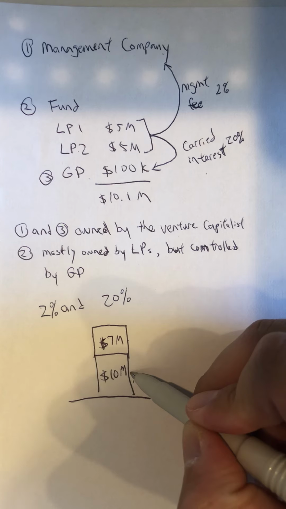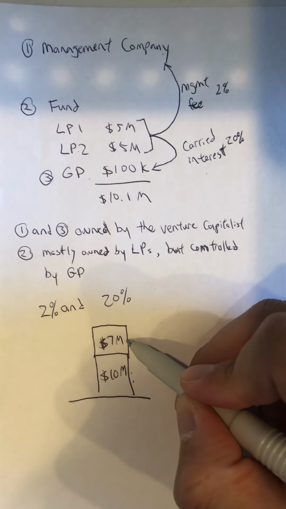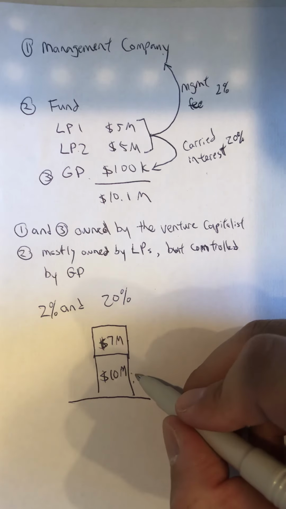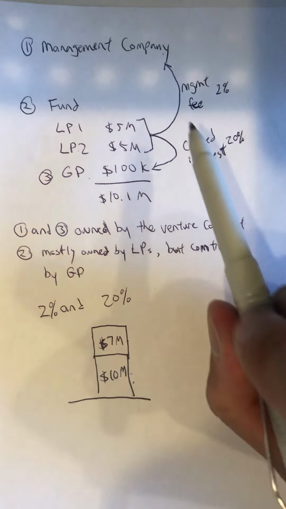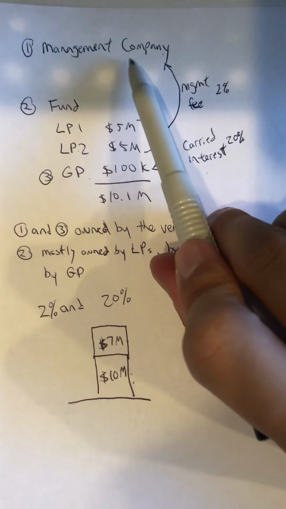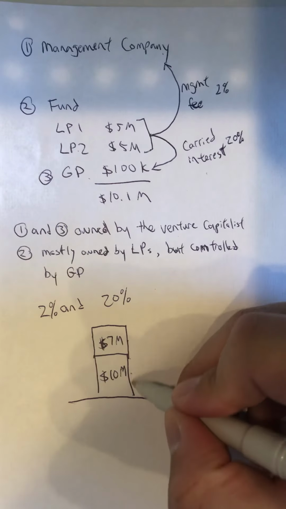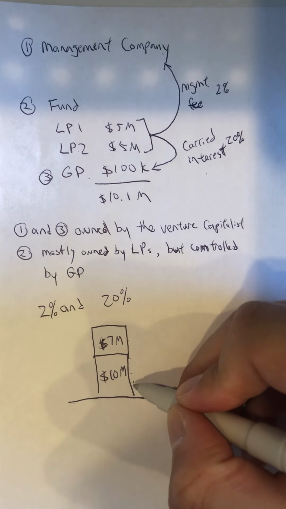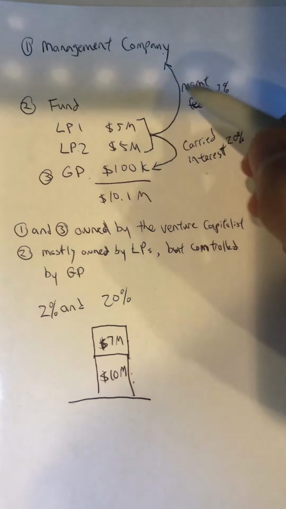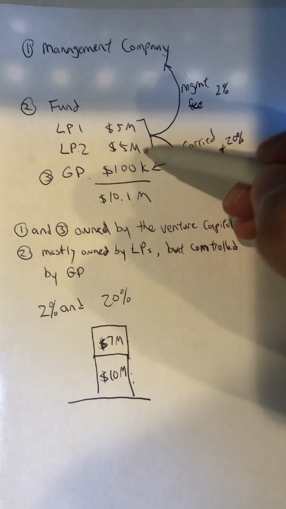This $10 million is their investment. The $7 million is gain, right? So if you think about it logically, the management company, when they are managing the money, they're managing the $10 million of the limited partners' money, right? So because the management company is managing that $10 million, they're going to charge